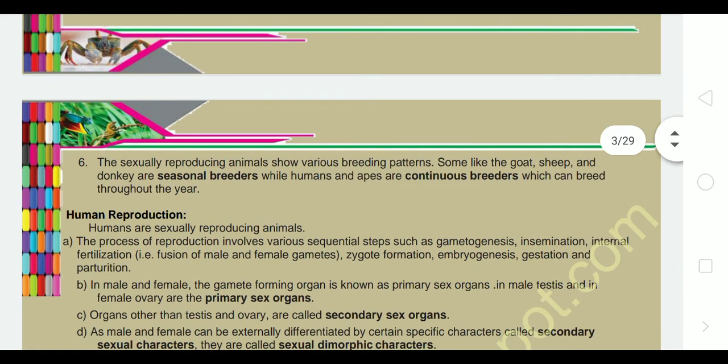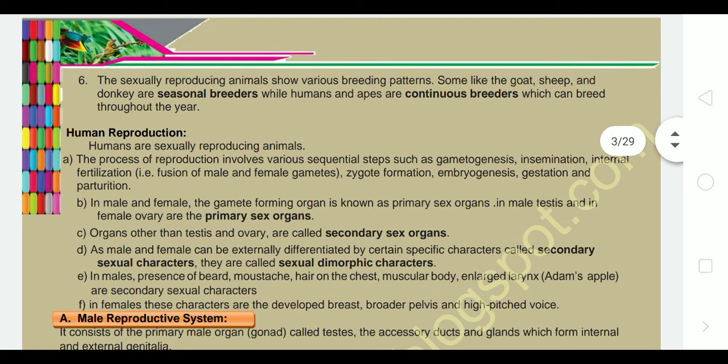and formation of embryo is termed embryogenesis. The sexually reproducing animals show various breeding patterns. Some, like the goat, sheep, and donkey, are seasonal breeders, meaning they reproduce only in a specific season, while humans and apes are continuous breeders, which can breed throughout the year.